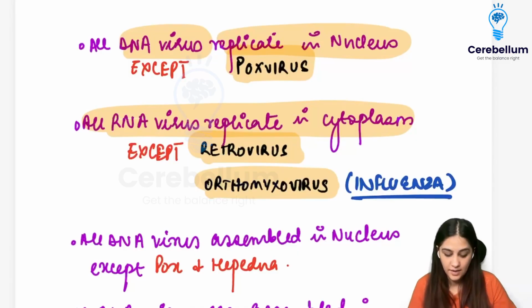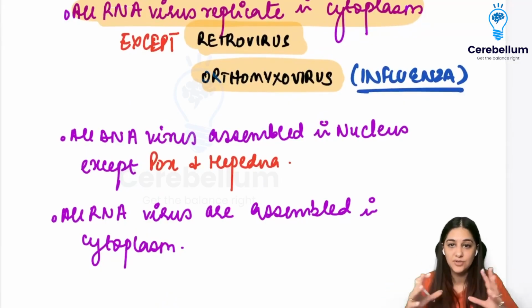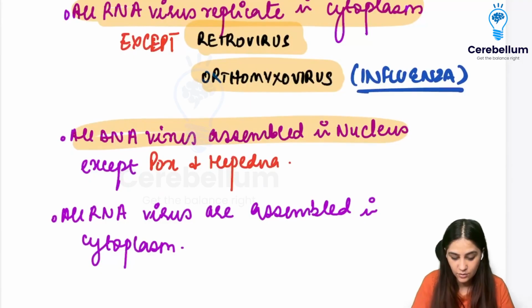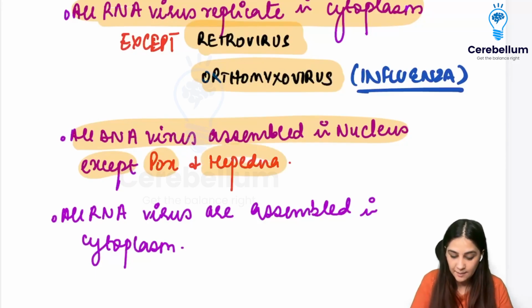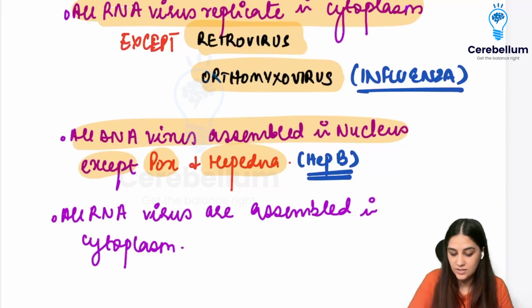Right? Now, where are they assembled? Multiplication has taken place, but the whole assembly has to take place somewhere, right? So all the DNA viruses are assembled also in the nucleus, except what? Except pox, because pox didn't enter the nucleus, and hepadna, which contains your hepatitis B virus, because hepatitis B has a partial double-stranded DNA structure.